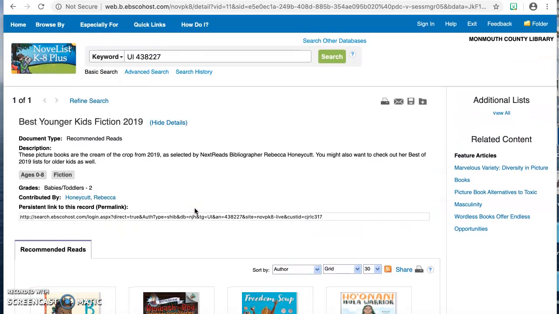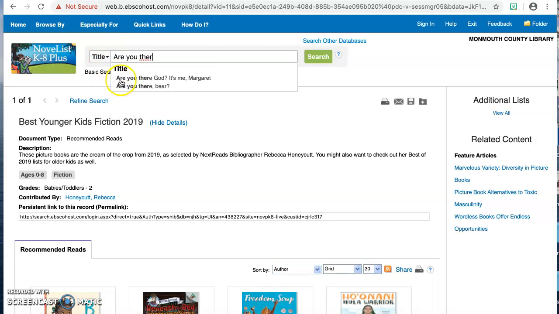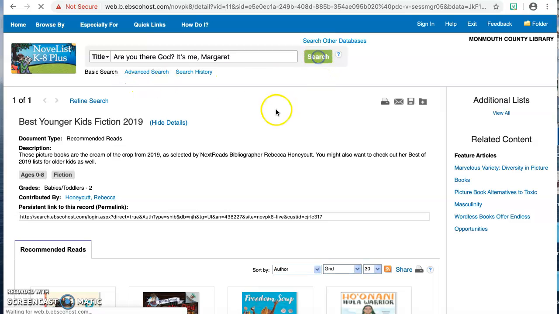The other feature that I wanted to highlight through NoveList is the read-alikes. So if there's a book that your child likes or that you liked and you maybe want to get different books to recommend for him or her, you can go to this top, switch it to title, and I'm just going to take Are You There, God? It's Me, Margaret. Judy Blume. It's a nice fun classic.